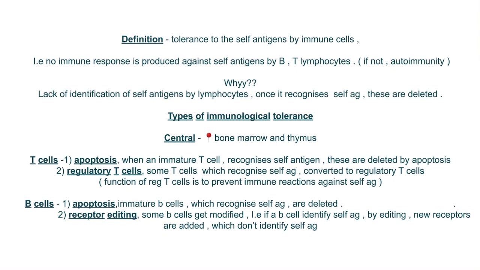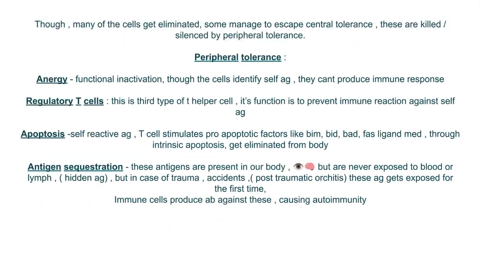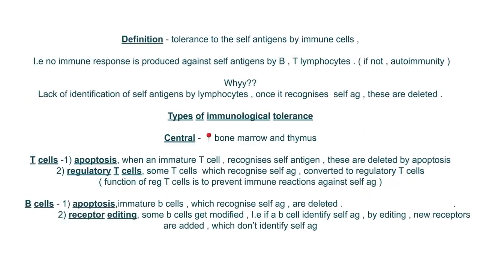So, types of immunological tolerance: it occurs at two levels, the central level and the peripheral level. At the central level, that means in the thymus and the bone marrow, we try to identify the cells which can recognize the self antigen and we eliminate them by various mechanisms. The majority of the cells which identify the self antigens are removed through central immunological tolerance. But some cells can manage to escape the central immunological tolerance. These are killed by the peripheral tolerance. So now let us see the mechanisms by which we can kill the cells which identify the self-antigen.